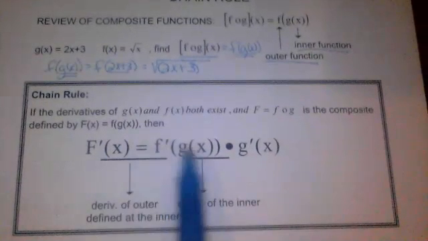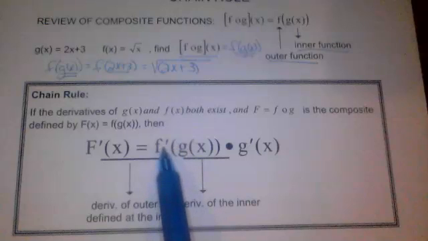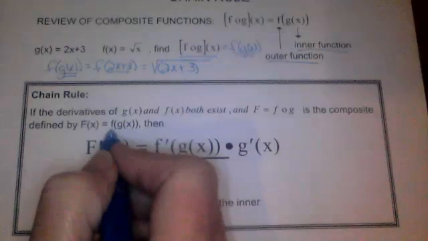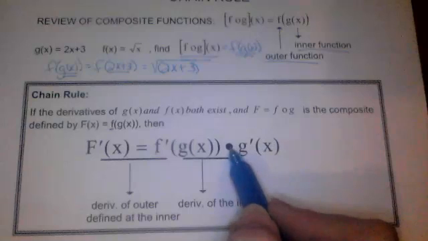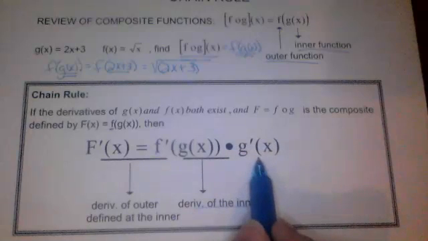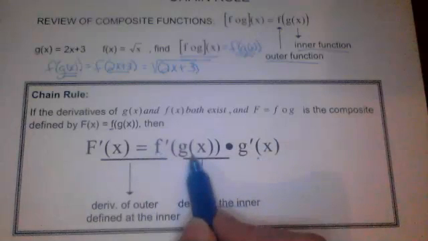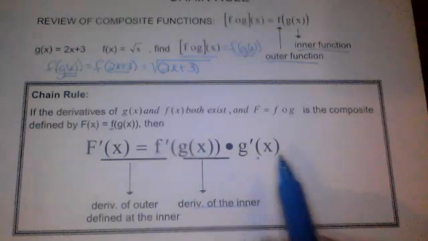When we take the derivative of one of these composite functions, we're going to take the derivative of the outer function, this one, and the inner part will stay the same. And then we're going to multiply times the derivative of the inside function. So derivative of the outside, inside stays the same, times the derivative of the inside function.